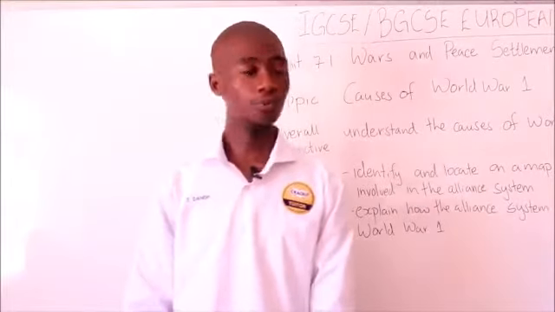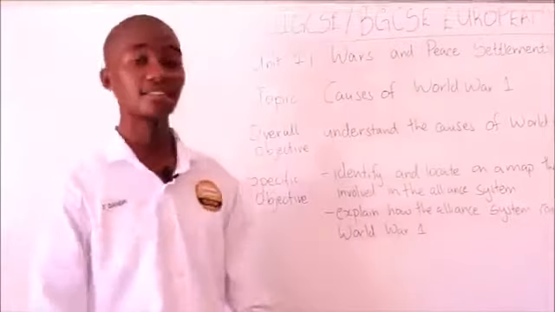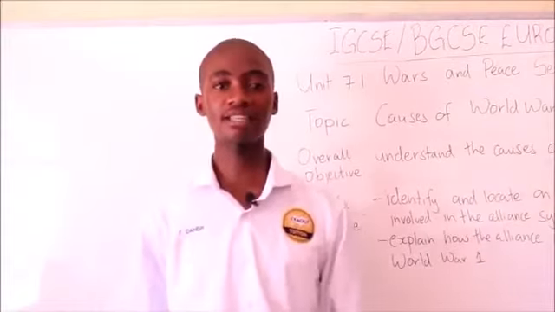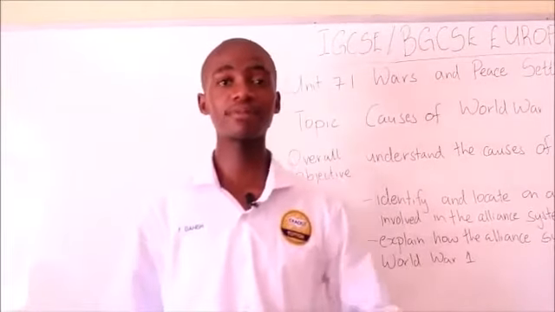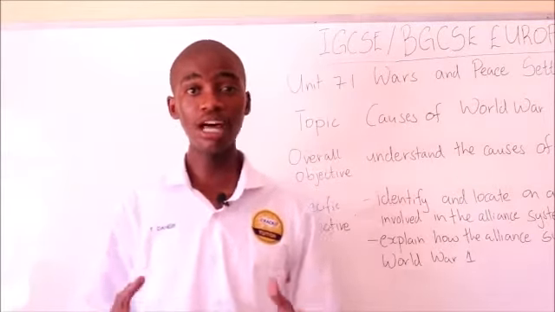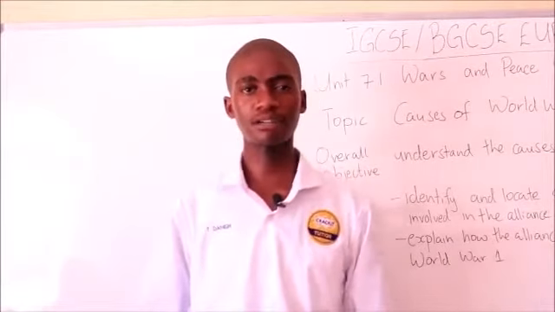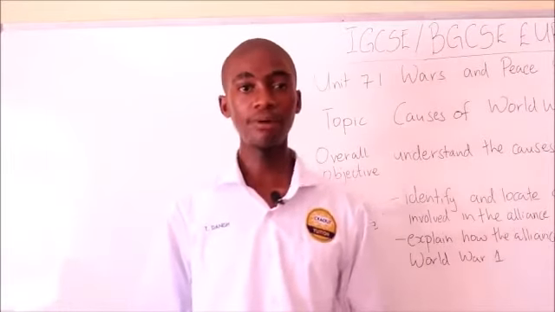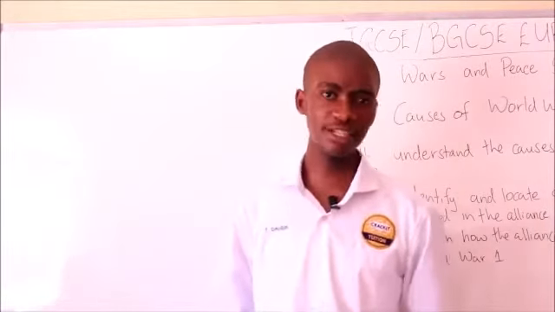This is part 2 of the lesson on the causes of World War I in terms of the alliance system. If you remember from our last lesson, we were looking at the alliances that came before 1890, that is, before the resignation of Otto von Bismarck. We shall now be talking about those alliances that came after the resignation of Otto von Bismarck, and see how it led to two armed camps, as you can see from the map at the corner there. So let's get on to business.